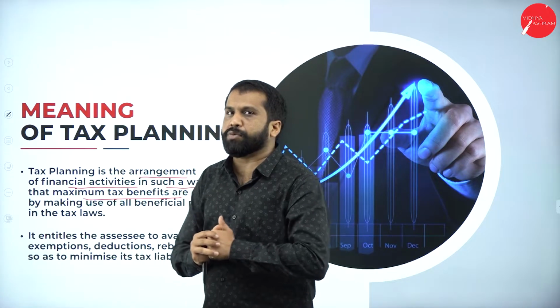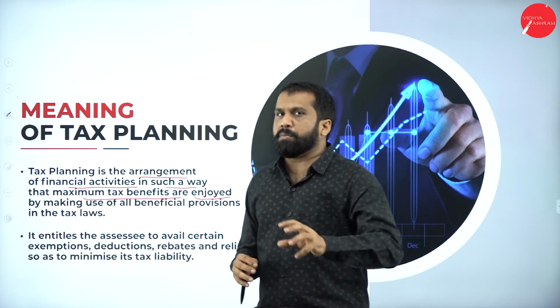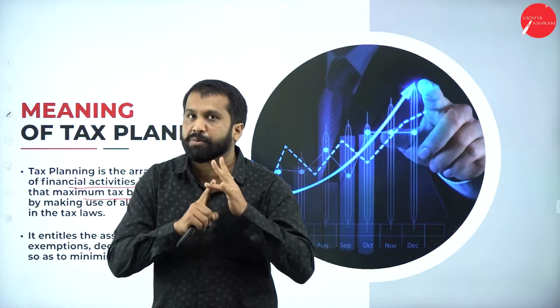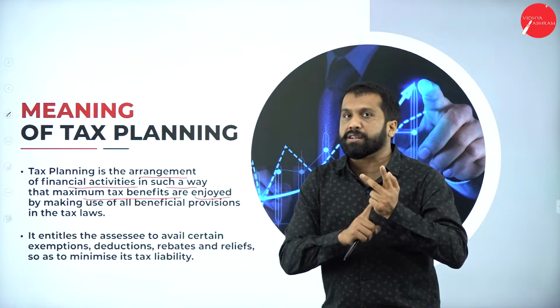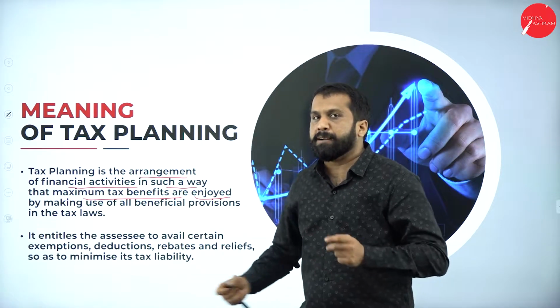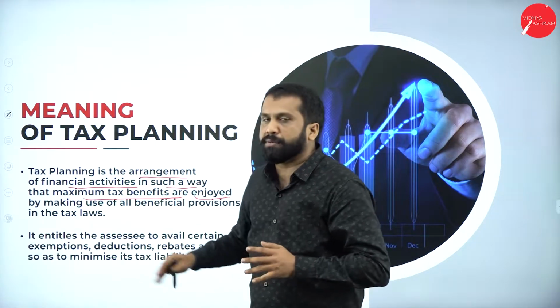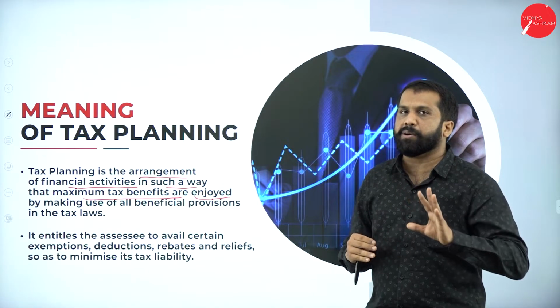If you know tax very well, you can reduce your tax. Normally, people pay more to the CA, Chartered Accountants, and auditors. The reason is that Chartered Accountants and auditors know taxation well, so with their help we can reduce our tax burden. That is the reason we normally go to a CA or auditors.